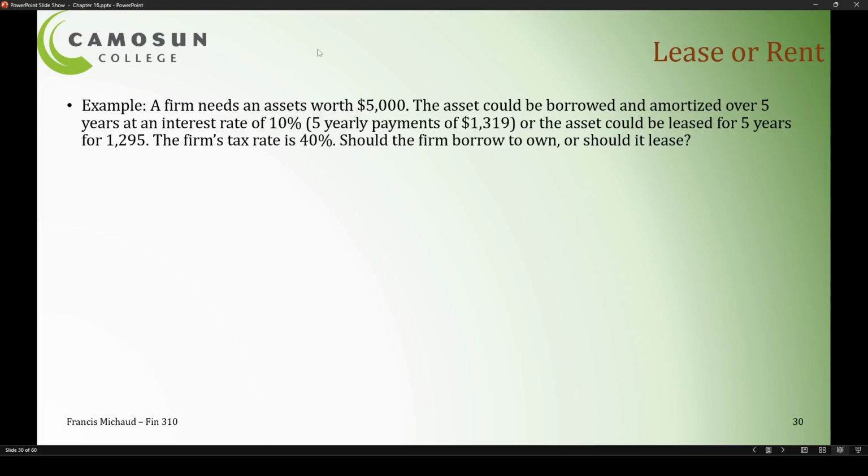In the next video, I will start to do this example, where I'll showcase how to consider these decisions.